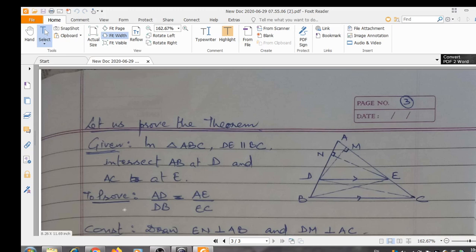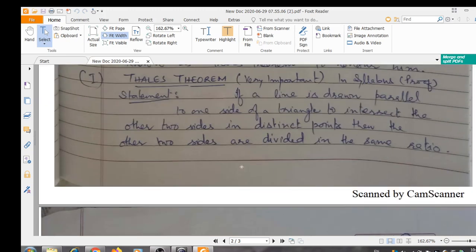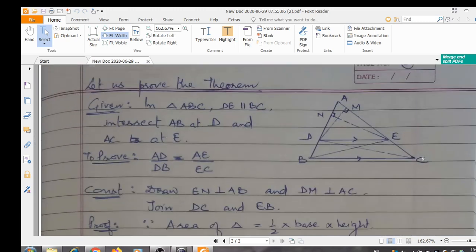To prove, which comes from the theorem, that is the other two sides are divided in the same ratio. That means the two parts AD and DB, their ratio should be equal to the ratio of AE to EC, right? So to prove, AD upon DB is equal to AE upon EC.